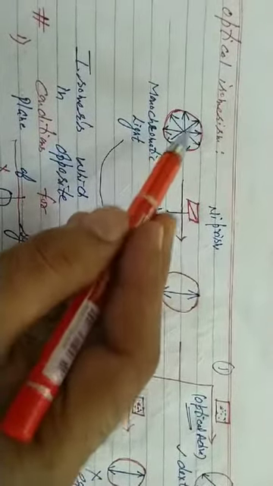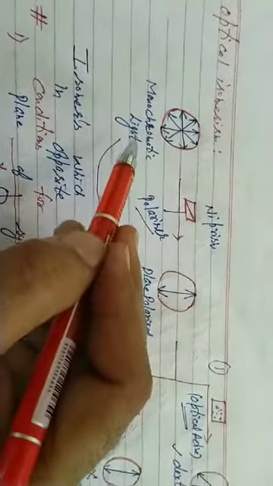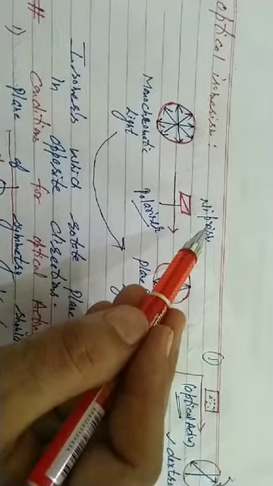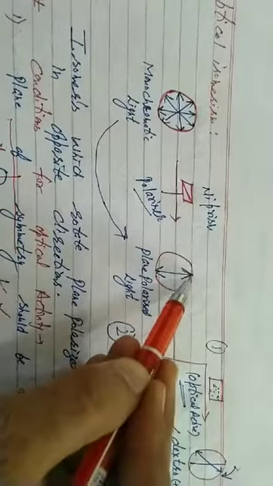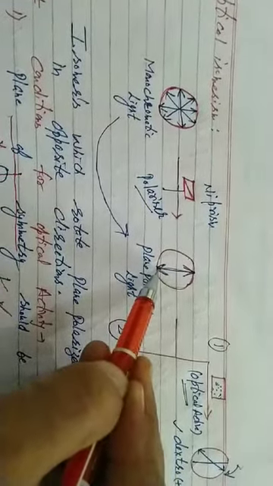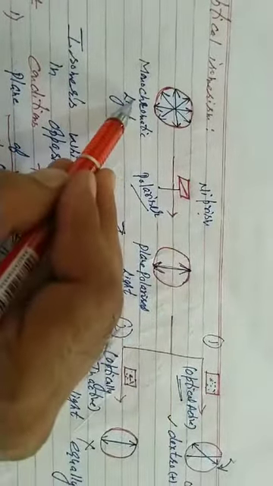After this, the last one is optical isomerism. Optical isomerism is related to optics, light, students. That's the phenomenon. Ordinary light consists of waves vibrating in all planes. We call it monochromatic light. When it is passed through a polarizer, that is a nicol prism, vibrations in all except one plane cancel. It is called plane polarized light. Light which vibrates only in one plane. And the nicol prism used to convert monochromatic light to plane polarized light is called a polarizer.